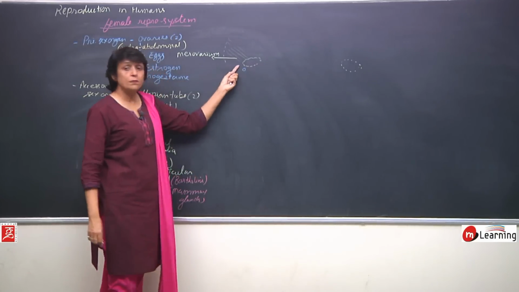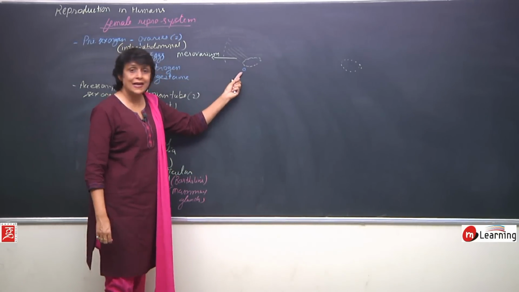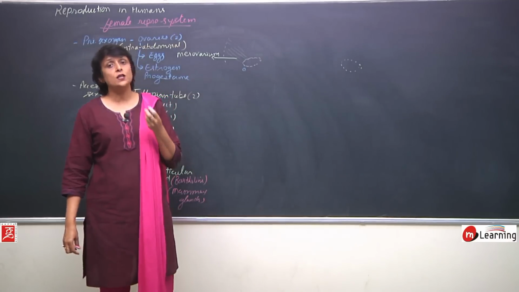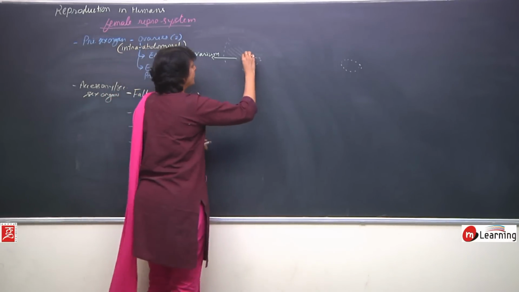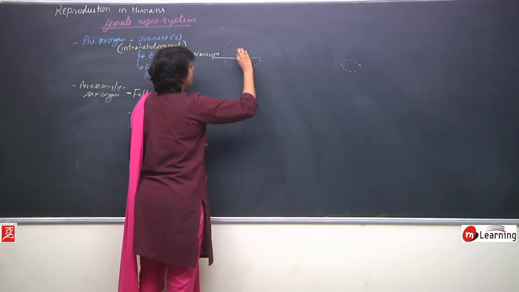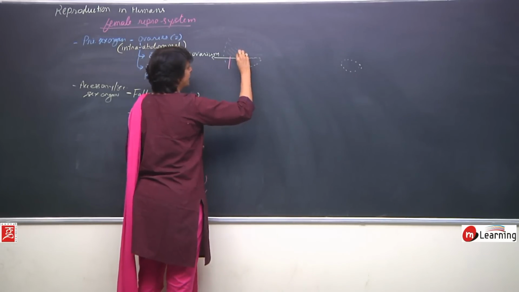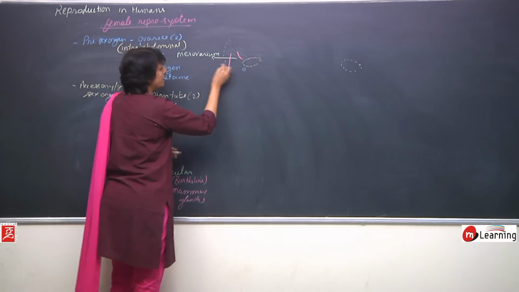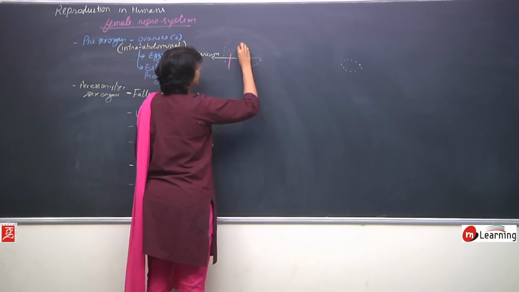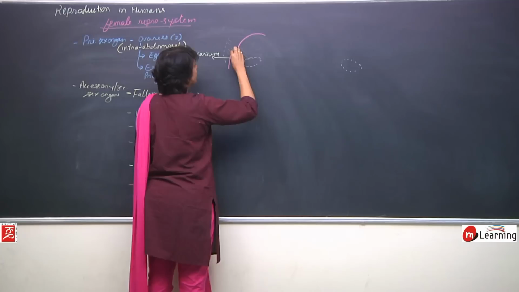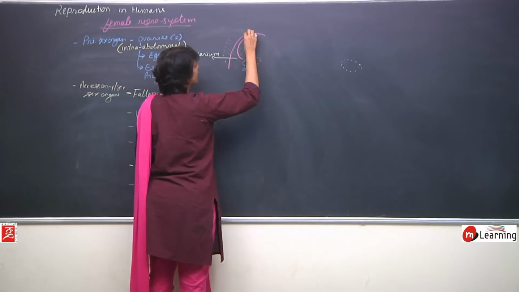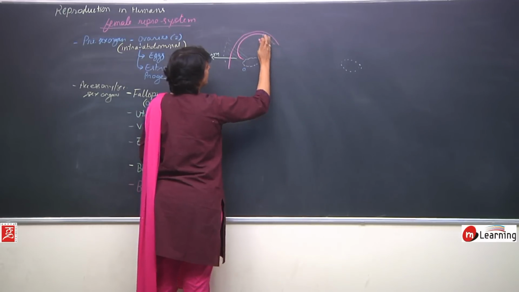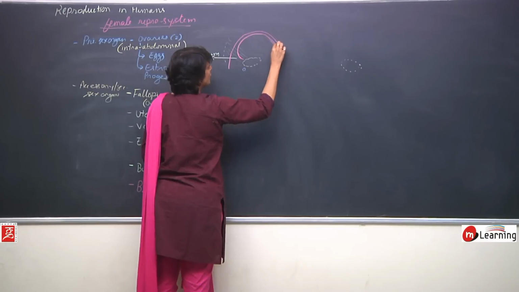Now, from each ovary, the egg is collected by fallopian tube. Fallopian tube has 3 parts. A part which is broad, funnel-like, is known as ampulla. Then a narrow tube, and then a part which opens into the uterus.